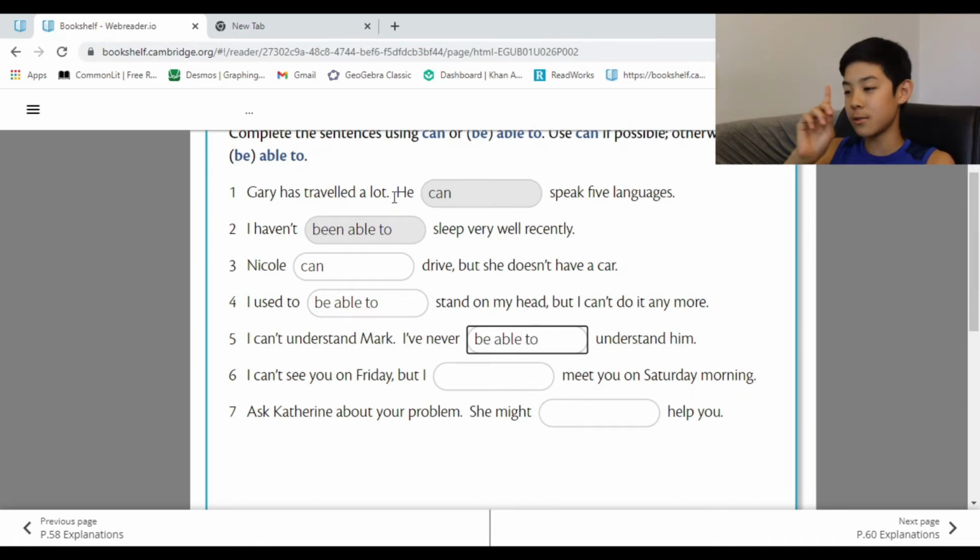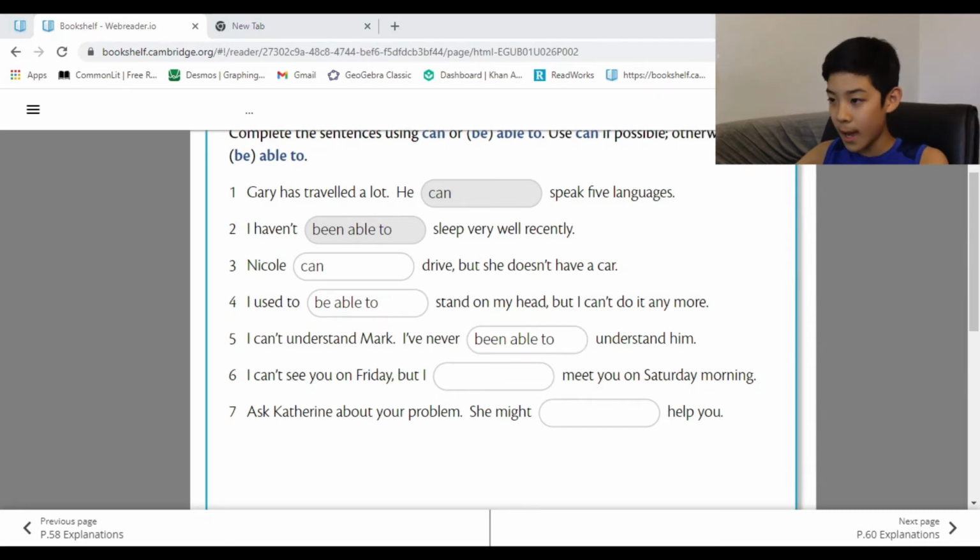But here's the catch. Be able, number one, sounds weird. Number two, it has to be a been, because it's like past. I've never been able to understand him. And till now, it's like future past, or maybe present past, right? So that is question 5.